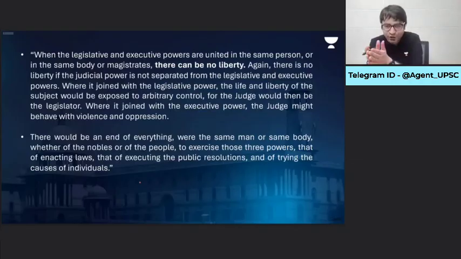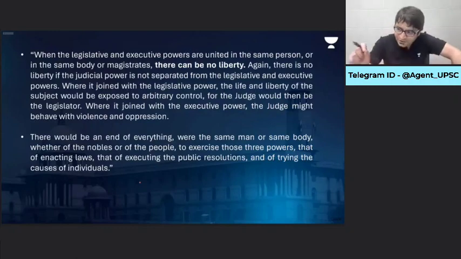Imagine a situation where the judicial power and the legislative power is with the same individual. For example, I am the king. I am making laws. And whoever violates this law, I am the judge as well. I will punish that individual. How?